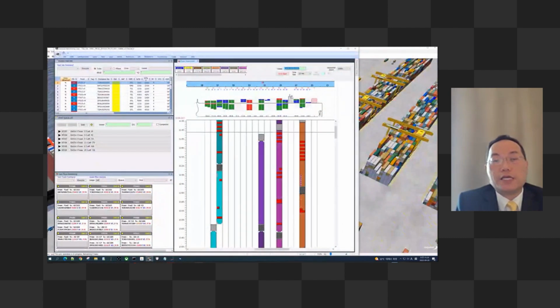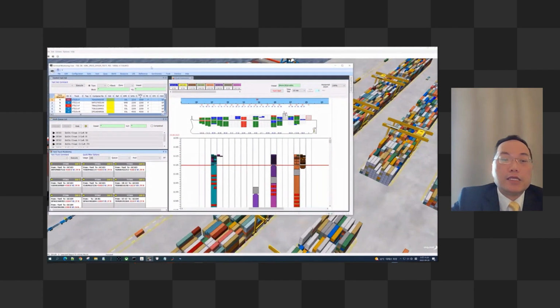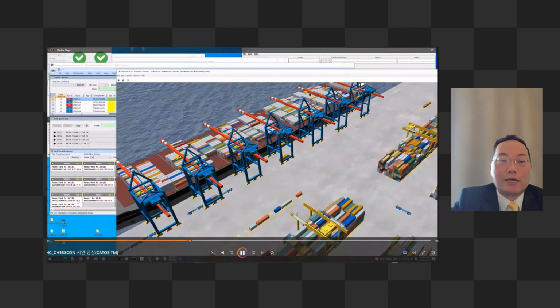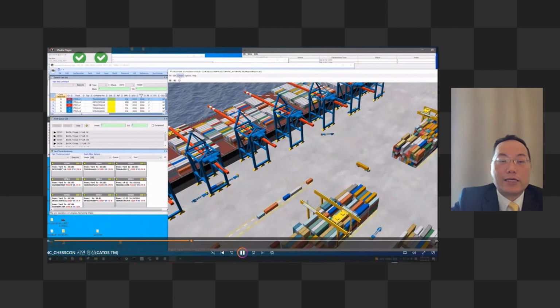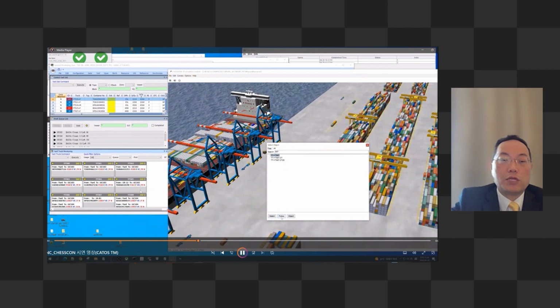Here is our application, which is real time online, interfaced with CHESSCON to do the simulation. This is our yard pooling with all the trucks, and the instruction given to them is very clear, whether they are working, idle, or what they are going to do.